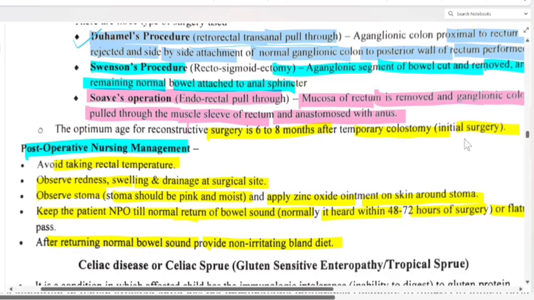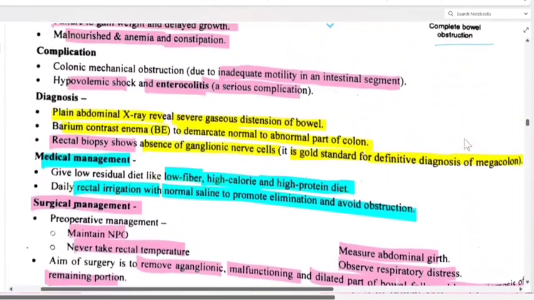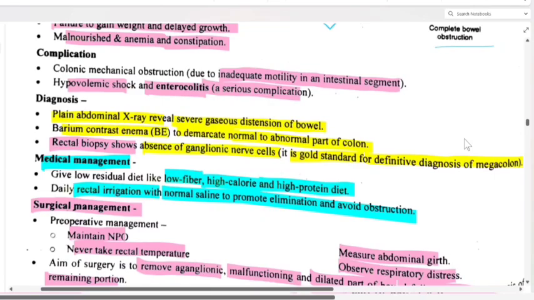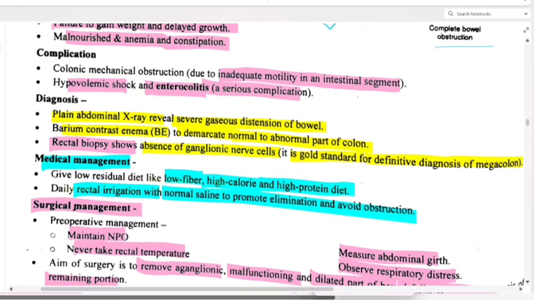Hirschsprung disease is an exam based question, both in competitive exams and university exams. They ask it as a 5 marks question, sometimes as a tricky MCQ. So study well, and if any doubt is there, let me know.